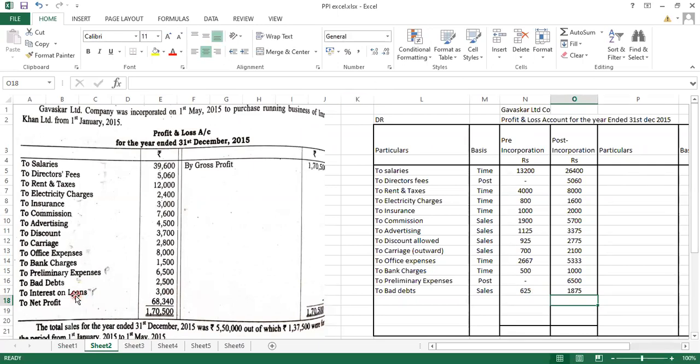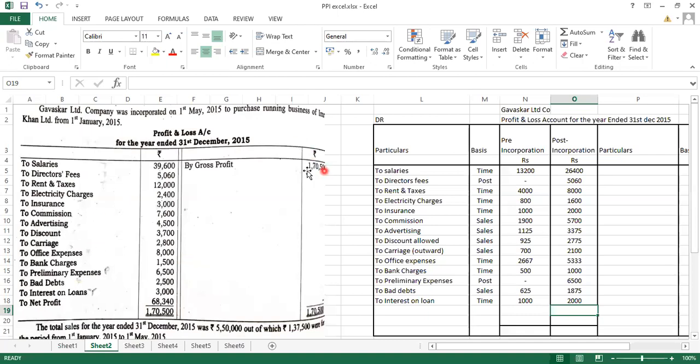Next is interest on loan. Now we take a loan for the whole duration. So if we have to pay interest on it, we will pay for the whole of the term. So this will be to interest on loan and it will be divided in the time ratio. So 3000 needs to be divided in the ratio of 1:3. It's quite easy. 1000 and 2000.